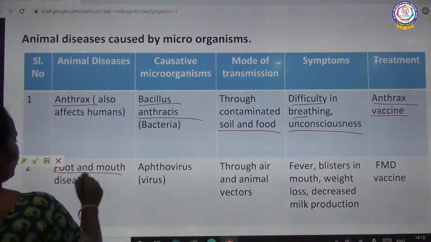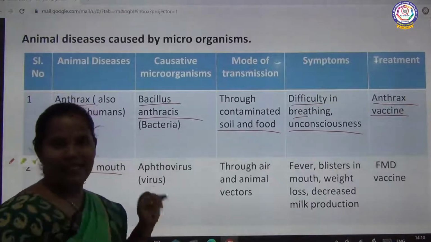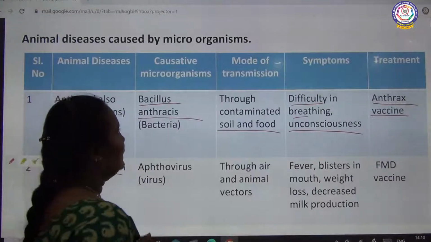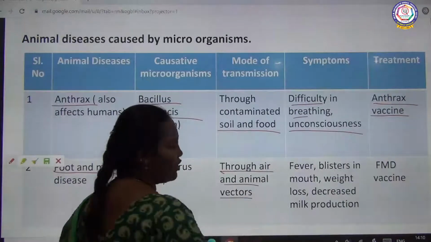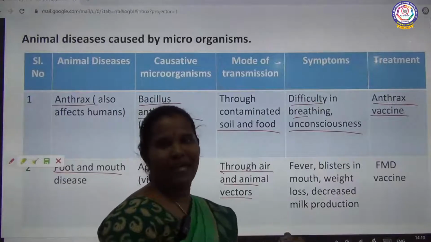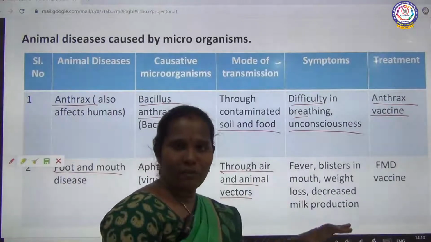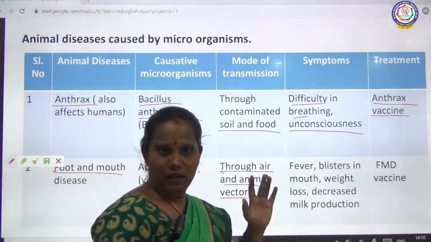Then foot and mouth disease. It is a viral disease caused by the aphthovirus. Mode of transmission is through air and animal vectors. Animal vectors mean flies, mosquitoes, house flies like this. If they bite a normal animal, it will be affected by this disease.